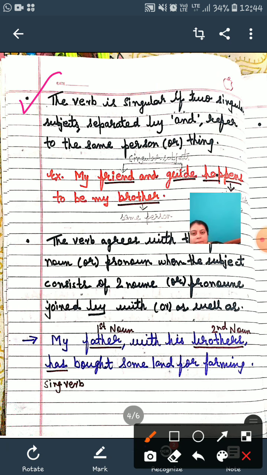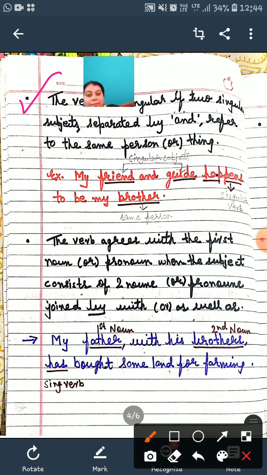Now look at this. The verb is singular if two singular subjects separated by "and" refer to the same person or thing. In my previous page, what did I tell you? If two singular subjects are attached with the coordinating word "and", in that case we need to use the plural "are".